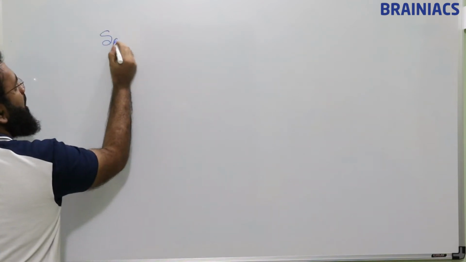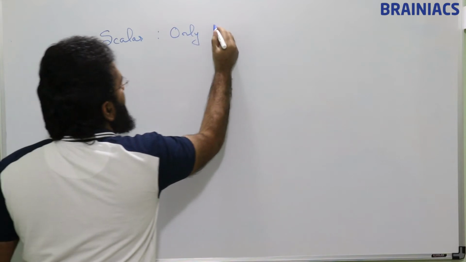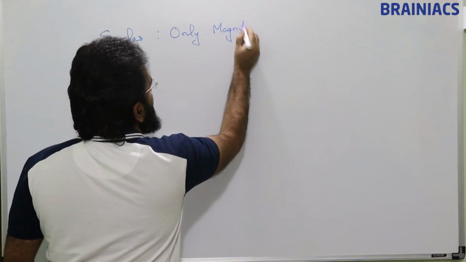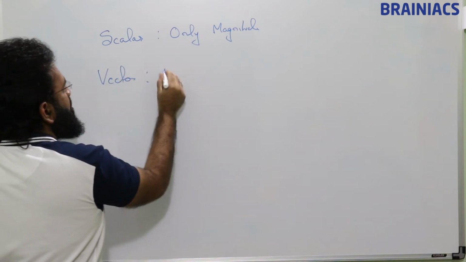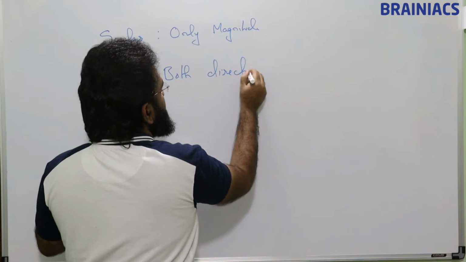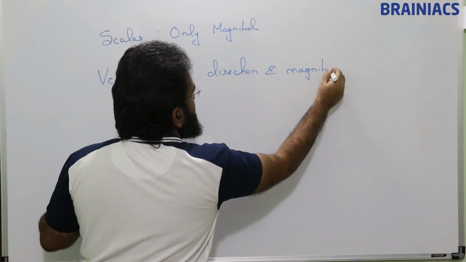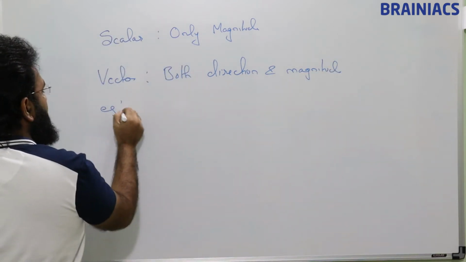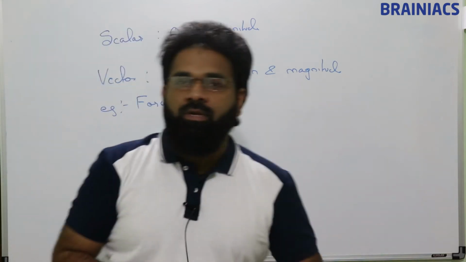Scalar: only magnitude. Vector: both direction and magnitude. Example for vector we saw: force. Force is an example for vector.